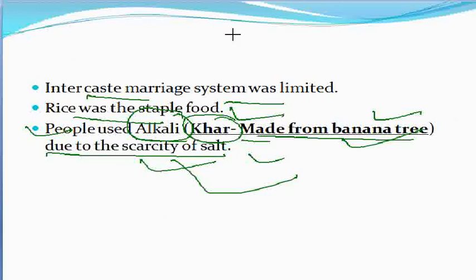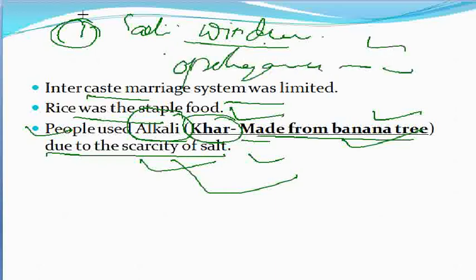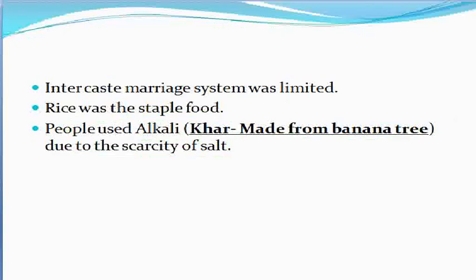So when we talk about the socio-economic condition, a few points may be remembered. That is, sati was not prevalent, widow marriage was prevalent. Also, polygamy was prevalent. So these important points can be remembered. And also the Brahmins were placed in the higher position. That can also be remembered. So these are a few points that I have highlighted as far as the social condition of ancient Kamrupa is concerned.